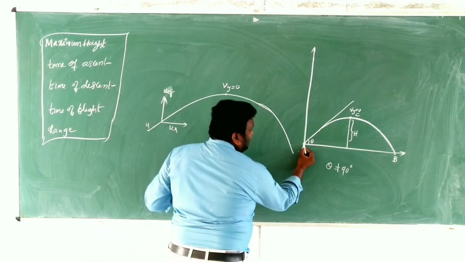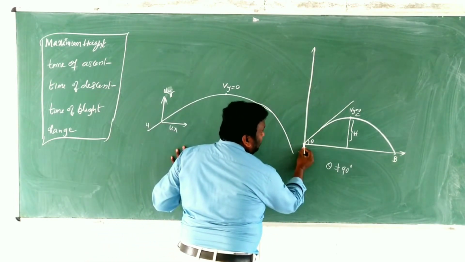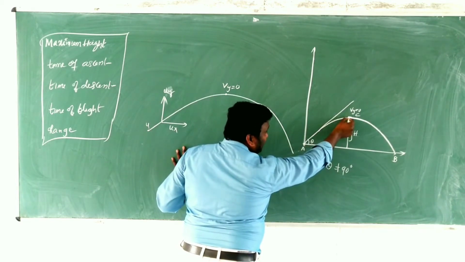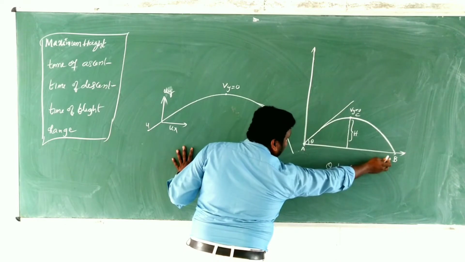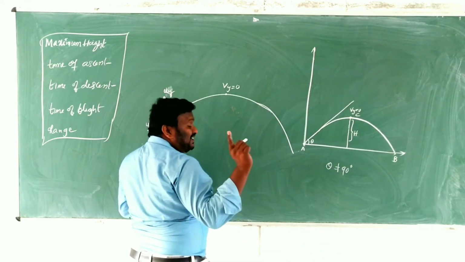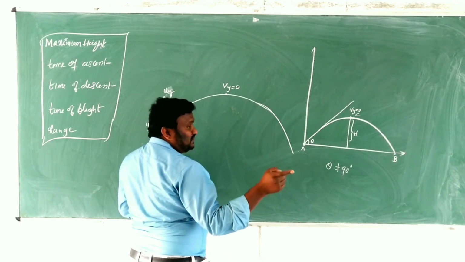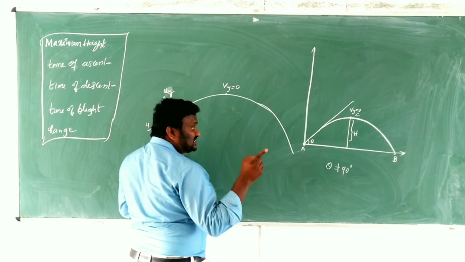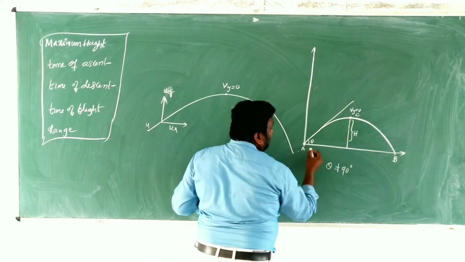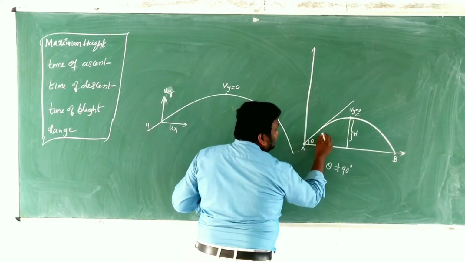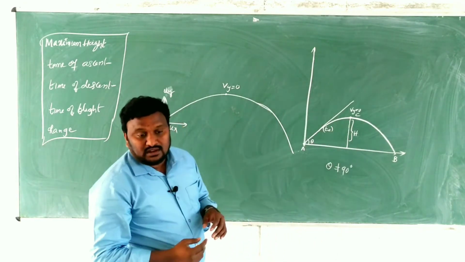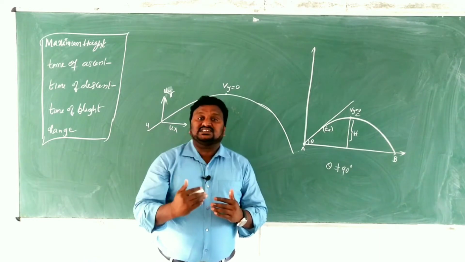Here, A is the initial point, that means A is the point of projection, C is the maximum height point, and B is the final point on the ground. Clear? Now the time taken by the projectile to reach the maximum height from the point of projection, that should be called time of ascent. Clear? Time of ascent.